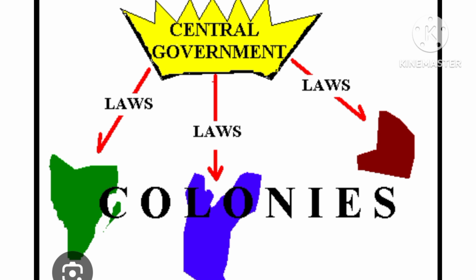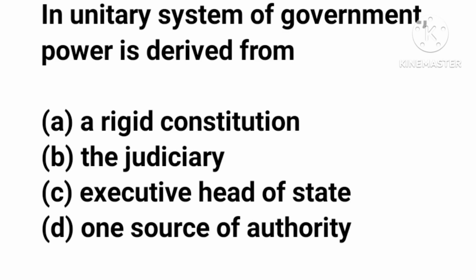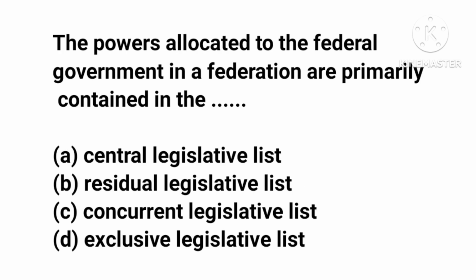So the correct answer to this question is option D, one source of authority. Option D is the correct answer, and that source of authority is the central government. Now let's move to the next question.